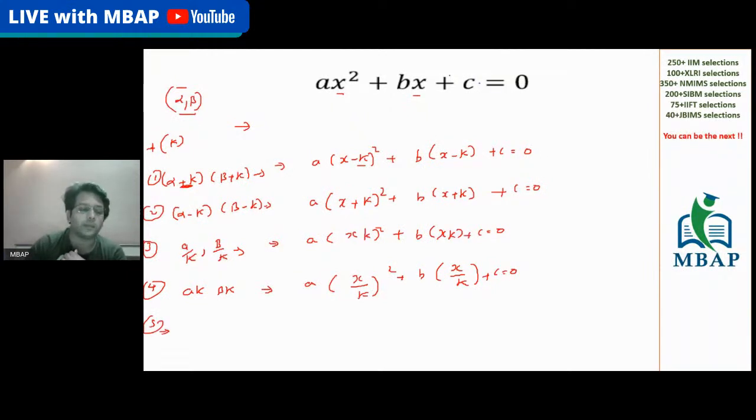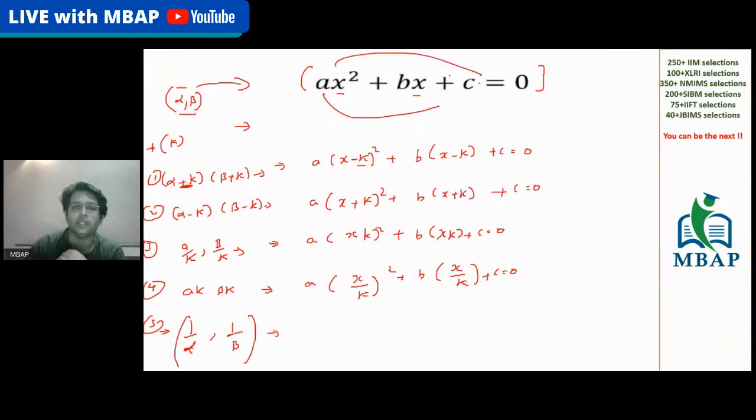The fifth type is going to be the most relevant, because many of the CAT questions have come on this. The question is, if alpha and beta are the roots of the equation and you want the new equation with the reciprocal of the earlier roots, which is 1 by alpha and 1 by beta. The equation was ax square plus bx plus c. The new equation will become, just interchange the values of a and c. It will become cx square plus bx plus a is equal to 0.